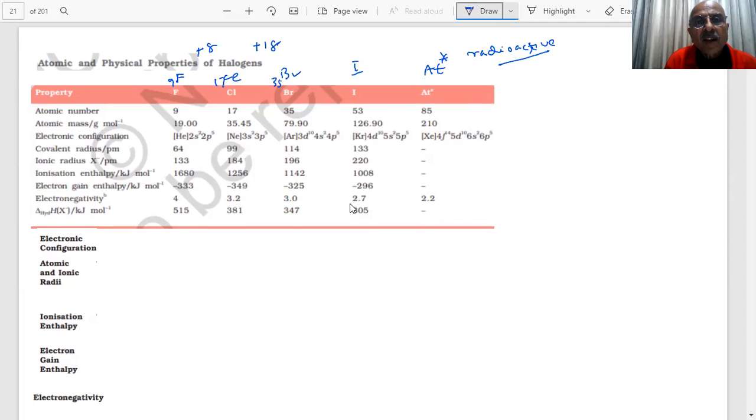Then add another 18 as magic number, 53. Then add 32. What do you get? 85. This is the way we calculate the atomic numbers. We have told you, students, fluorine belongs to the second period. So we are already going from the first period, which is over, to the second period: fluorine, chlorine, bromine, iodine, astatine.